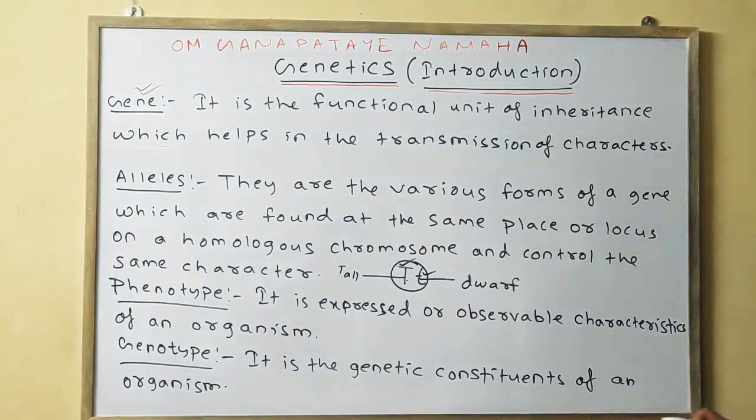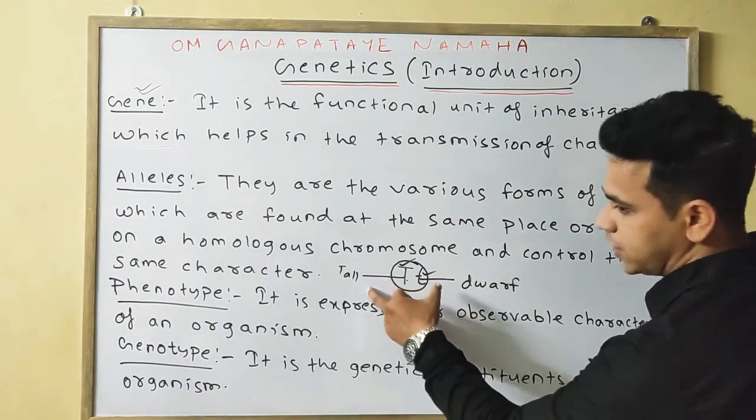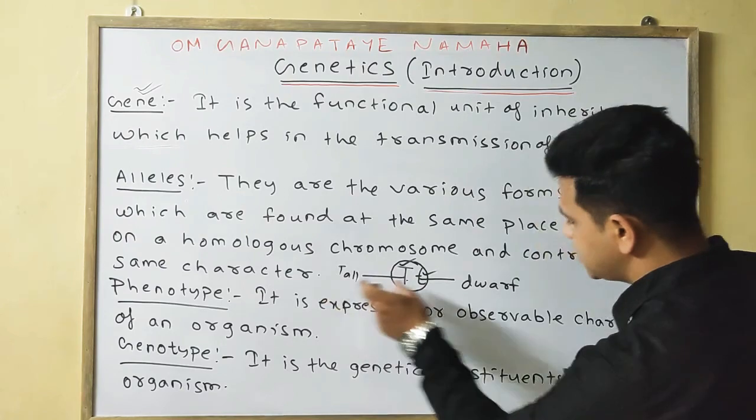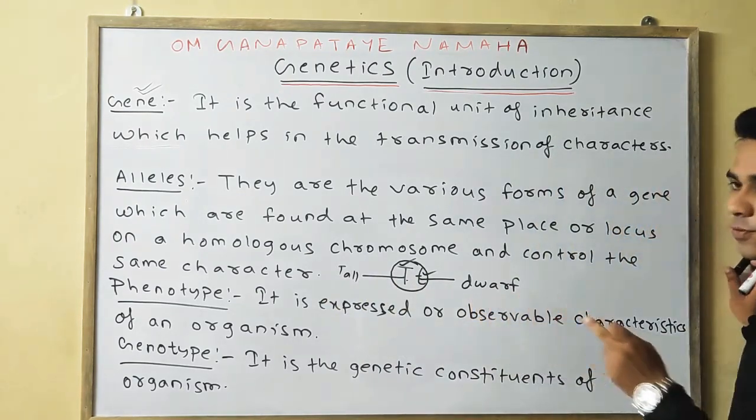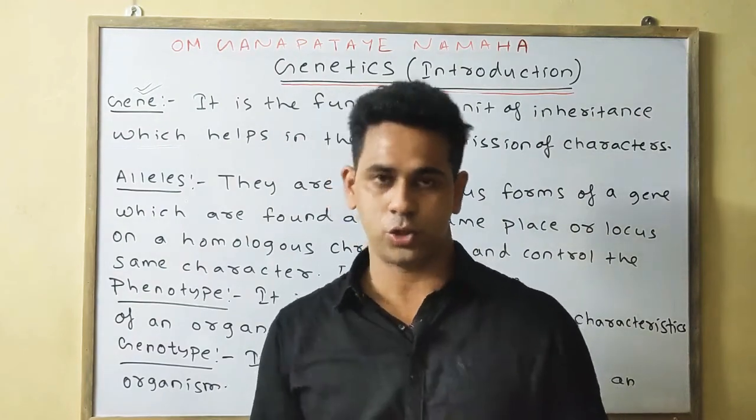Okay, so we can say these are the various alleles, the various forms of a gene, where one expresses the tallness and the other expresses the dwarf, present on the same locus of the same homologous chromosome.